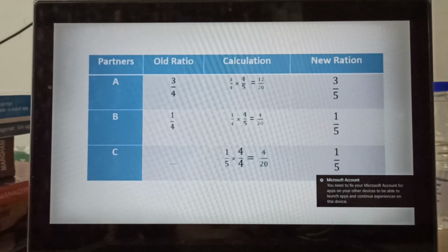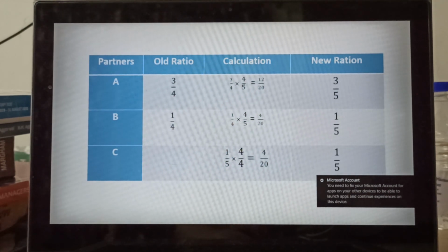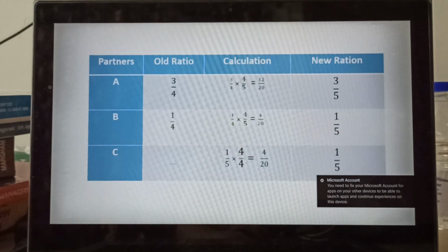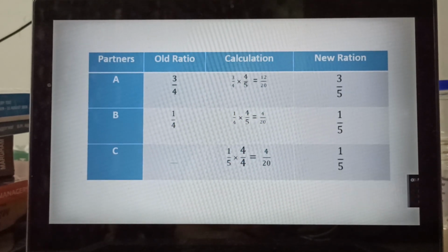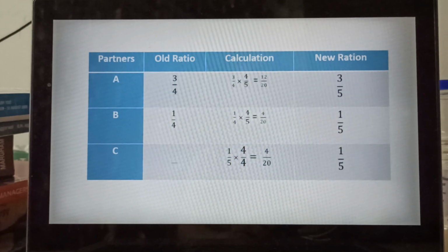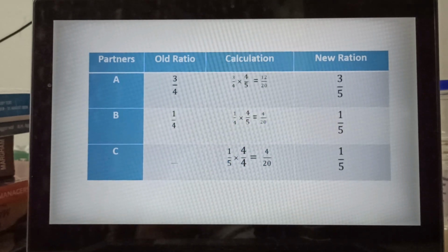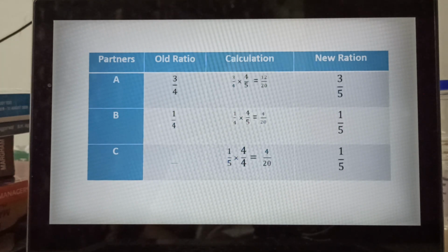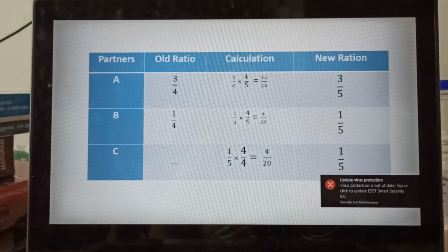You can see here the partners' old ratio calculation and new ratio. A, B and C are there. Old ratio 3/4 for A, 1/4 for B, and for C there is no old ratio. Then what is the calculation? 3/4 old ratio multiplied by the remaining profit. Total remaining profit after sharing with C is 4/5, already we have calculated. So you multiply 3/4 by 4/5, total will be 12/20. Then in case of B, 1/4 old ratio multiplied by remaining profit 4/5 is equal to 4/20.